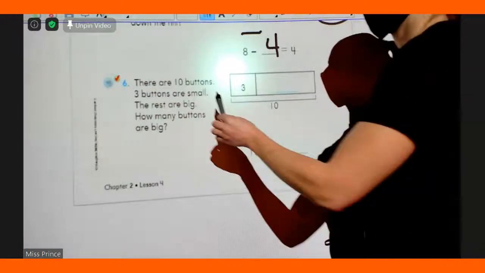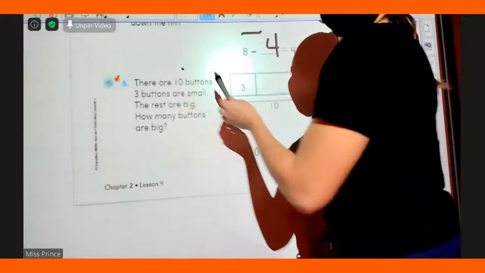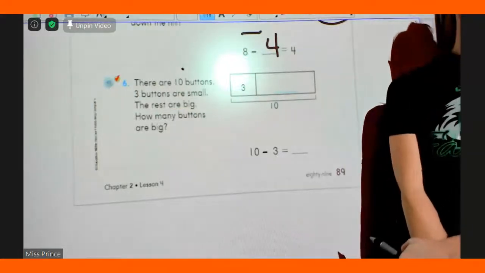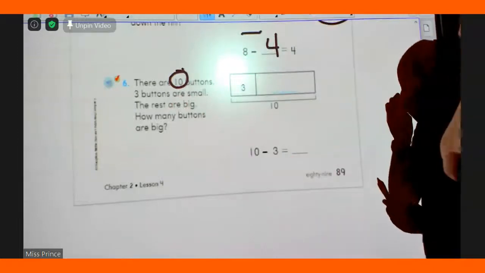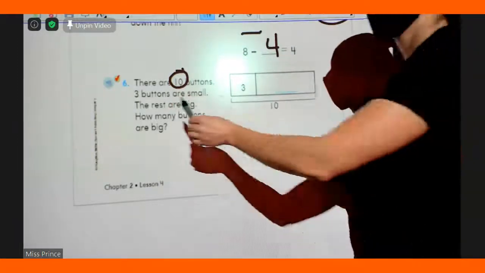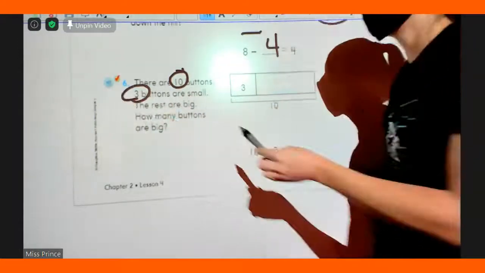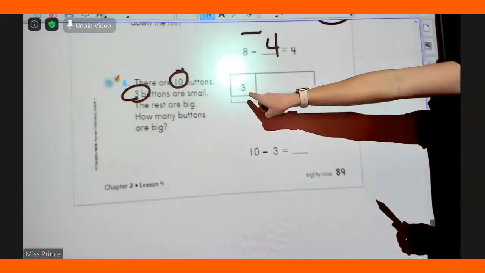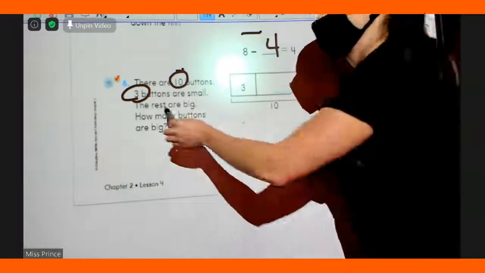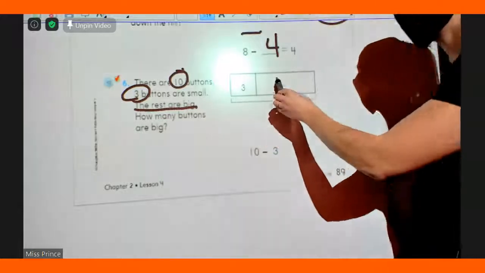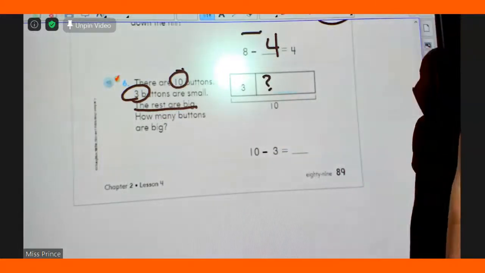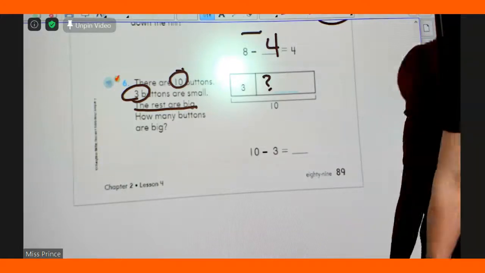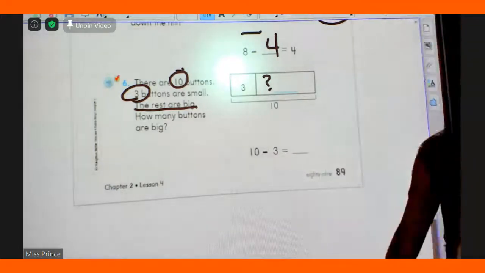There are 10 buttons. 3 buttons are small, so we know how many. The rest are big. That's our mystery. How many buttons are big? First thing we need to do, boys and girls, is draw the circles that we do know.